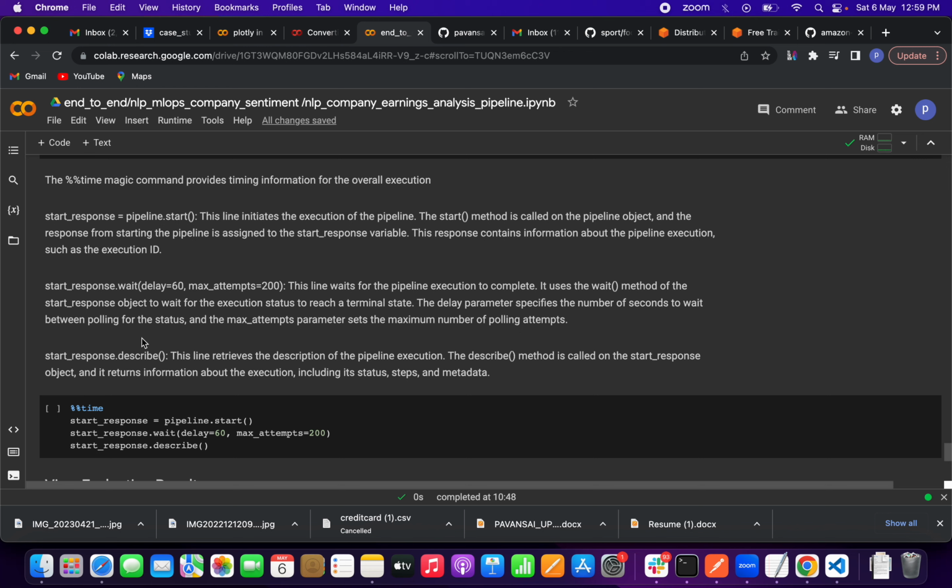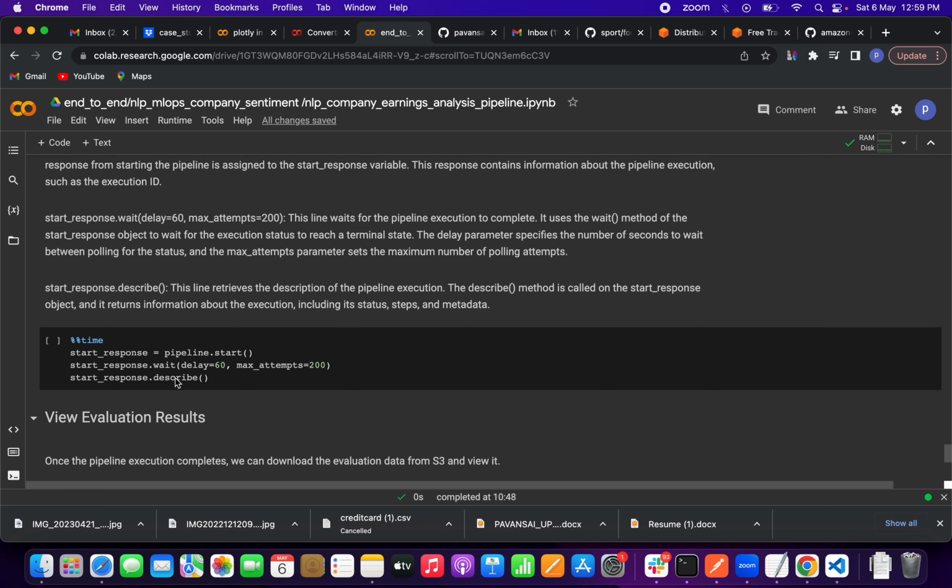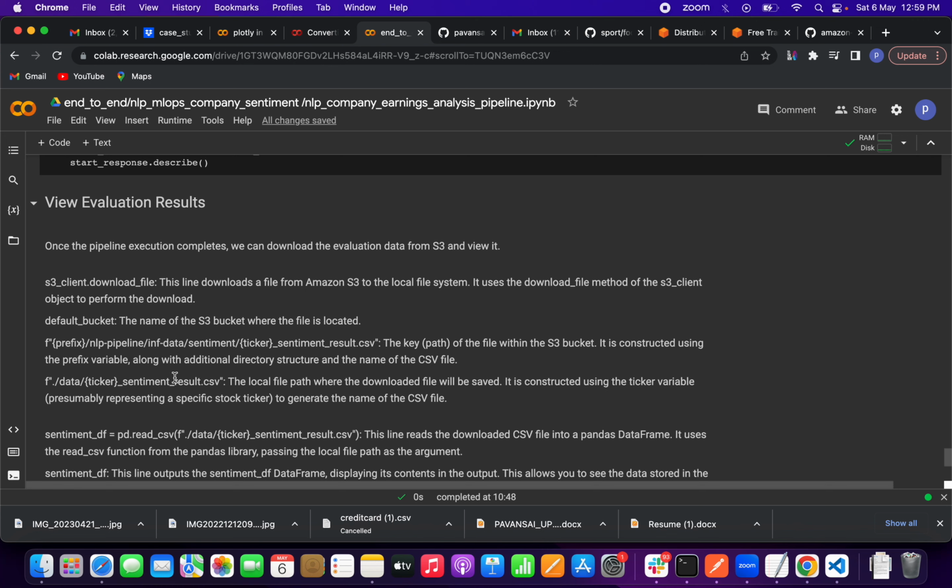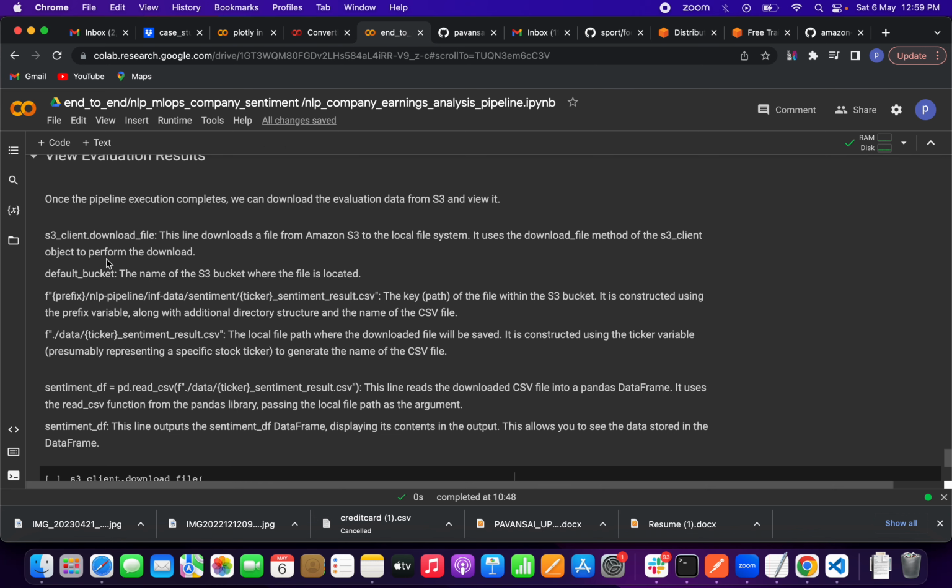Then start_response.describe. This line retrieves the description of the pipeline execution. This method is called on the start response object, and it returns information about the execution, including status. All those things, friends. So we have defined it, and coming to the evaluation results, friends: once the pipeline execution completes, we can download the evaluation data from S3 and we can view it. So we have to download, right?